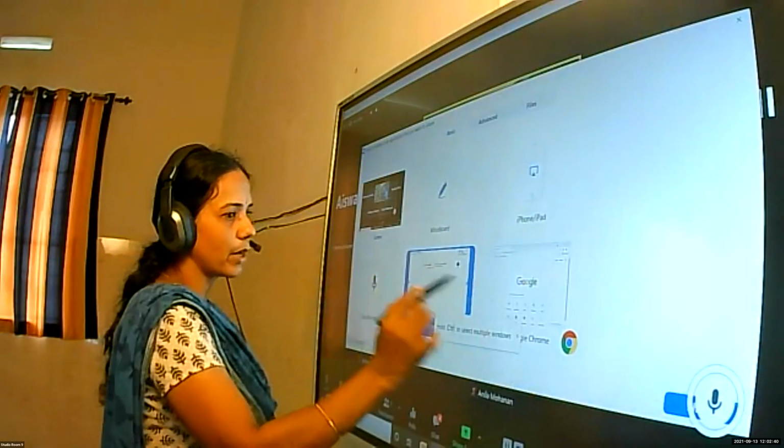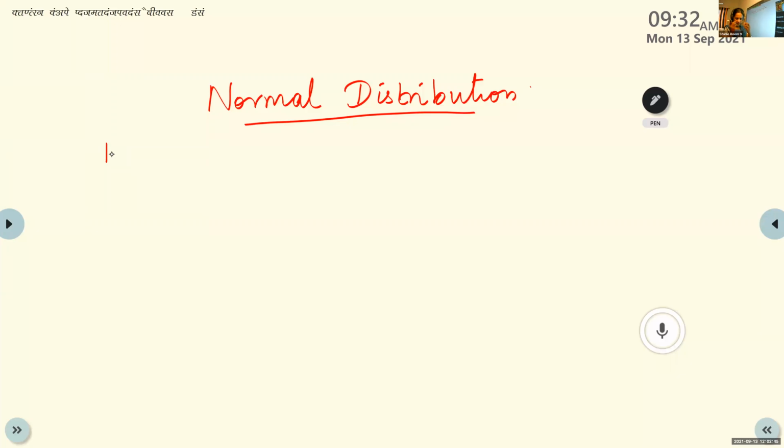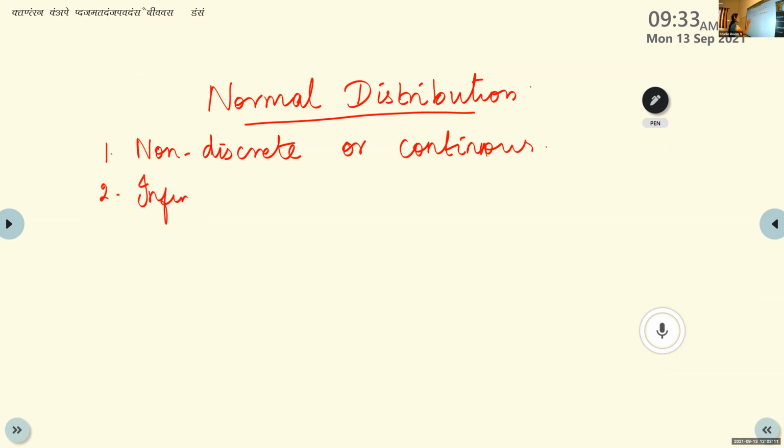Note down all these points, children. The previous cases are for discrete. Here it is non-discrete, or we can say it is continuous. These are some 1 mark questions. We define this distribution for a continuous variable. It can assume infinite values.